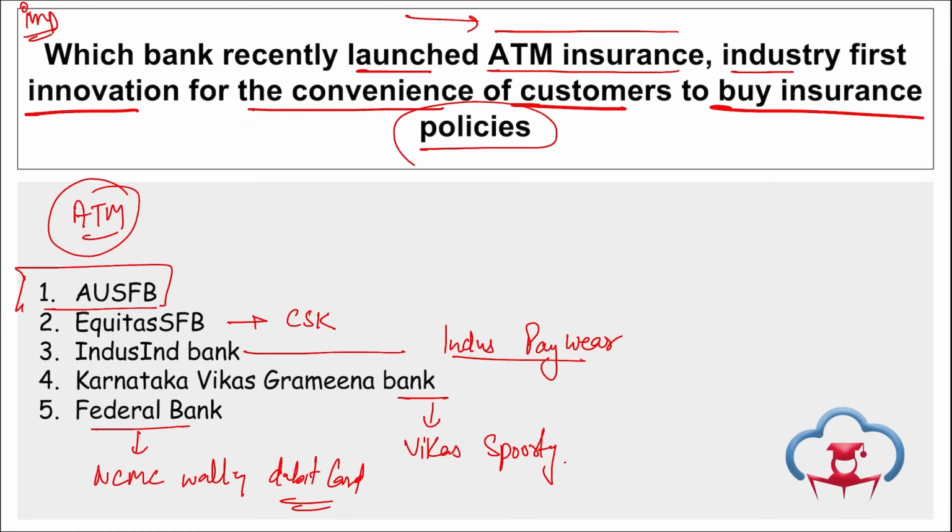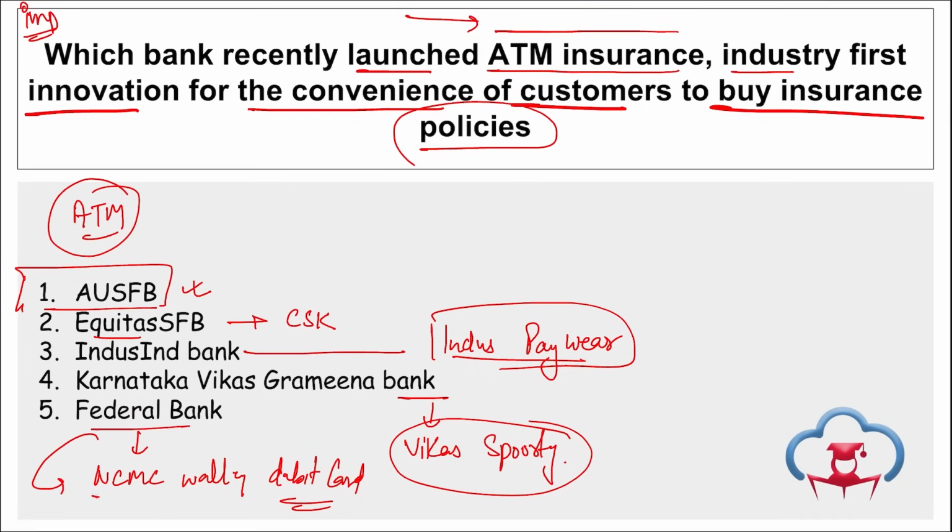Coming back, if we revise, AU Small Finance Bank launched ATM insurance. Equitas Small Finance Bank became the official banking partner for Chennai Super Kings. IndusInd Bank launched India's first wearable payment device, Indus PayWear. Karnataka Vikas Gramin Bank launched Vikas Sapurti, and Federal Bank launched the NCMC wallet debit card. Take a note of this.